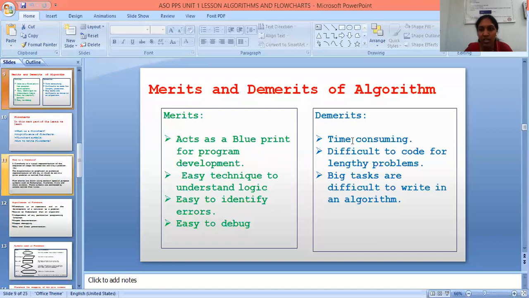Next one is demerits. Time consuming. That means it takes a lot of time to write the algorithm. Next one is difficult to code for lengthy problems. Next one is big tasks are difficult to write as an algorithm. These are all the demerits of algorithms.